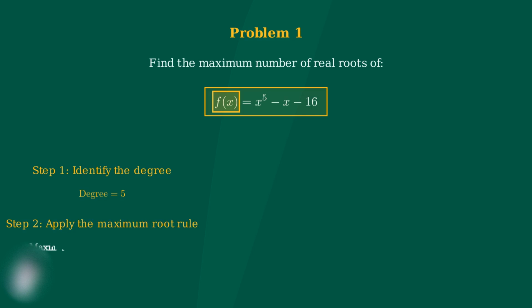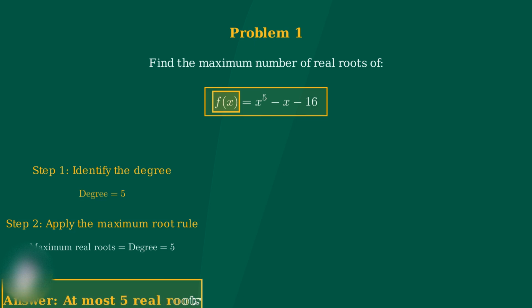Now, we can apply the fundamental principle. The maximum number of real roots of any polynomial equals its degree. Since our polynomial has degree 5, it can have at most 5 real roots. Therefore, the polynomial f of x equals x to the 5th minus x minus 16 can have at most 5 real roots. It might have fewer real roots, but it cannot have more than 5.